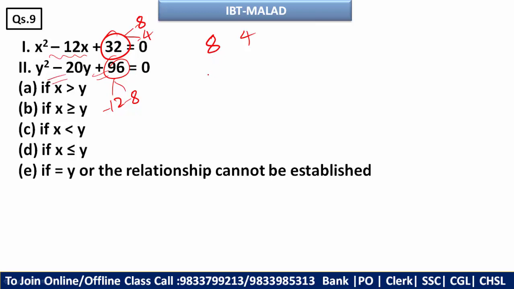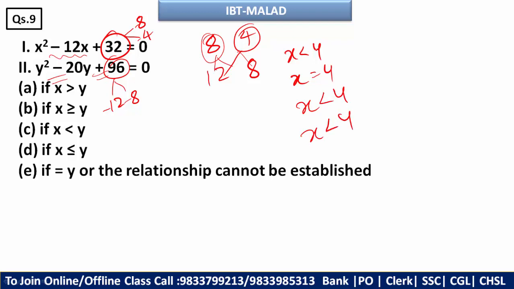12 and 8. Correct? You can easily see here it is what? Smaller, and here it is equal to y. Now here this is what? Lesser than y. Here also it is lesser than y. So you can say here x is lesser than equal to y, which is your D option. Correct? Hope you are understanding.